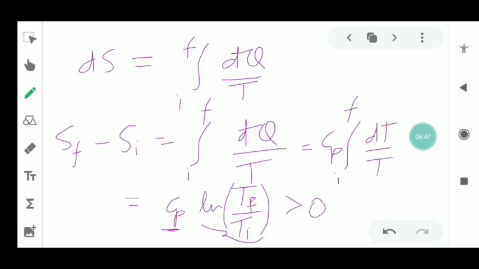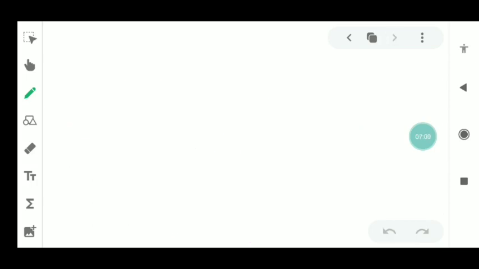Here we have assumed that the process is taking place at constant pressure, because we have used Cp dT. Suppose the process is not at constant pressure, but, in general or for an isothermal process, we know dq is equal to p dV.